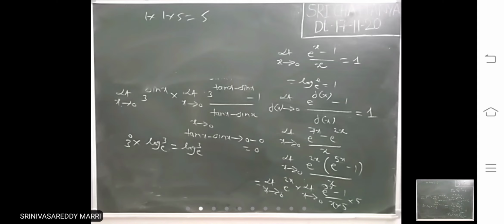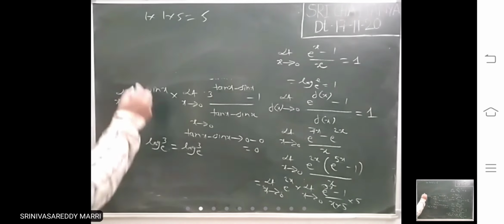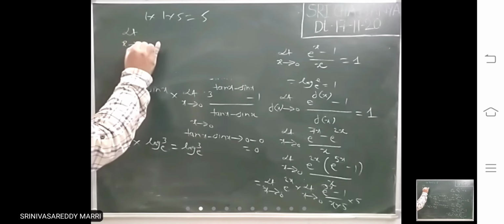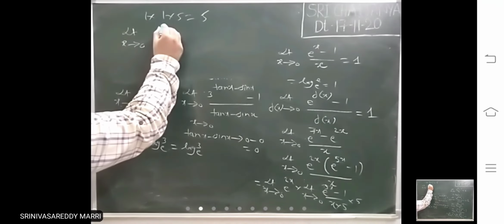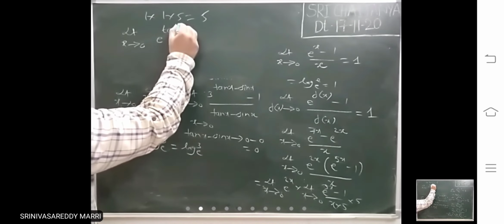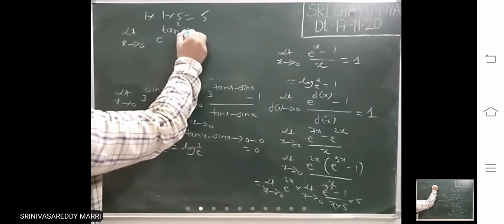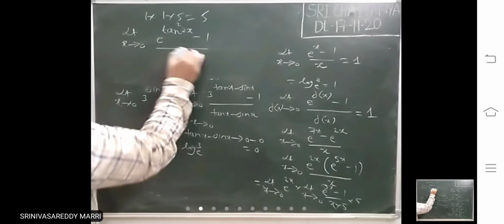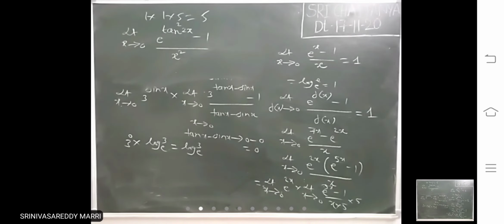Suppose limit x tends to 0 of (e^(tan square 2x) minus 1) by x square. Let us take another example. Now what must be there? (e^x minus 1) divided by x.